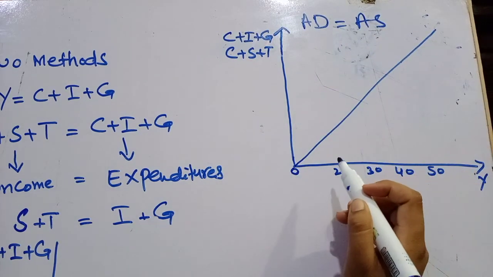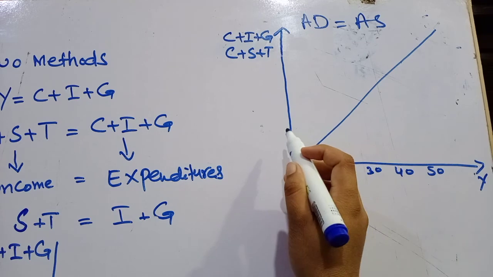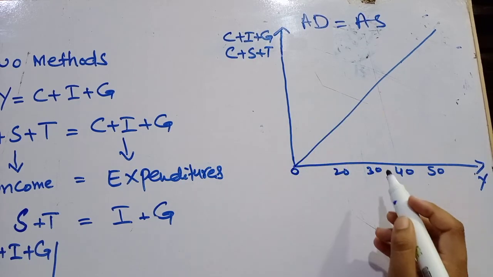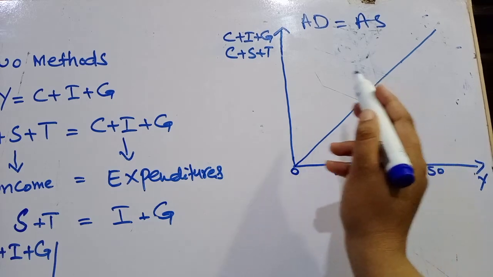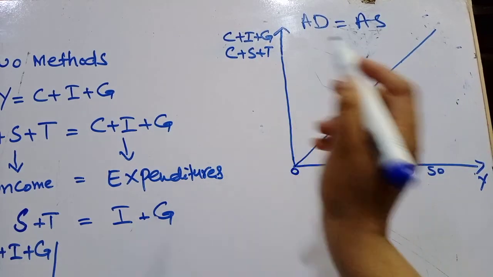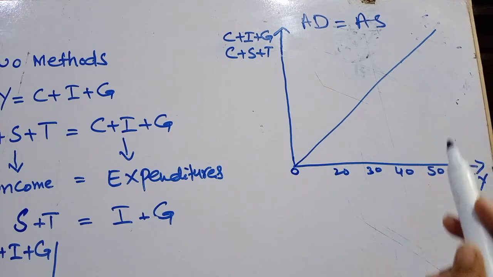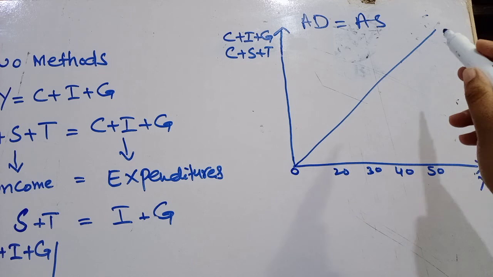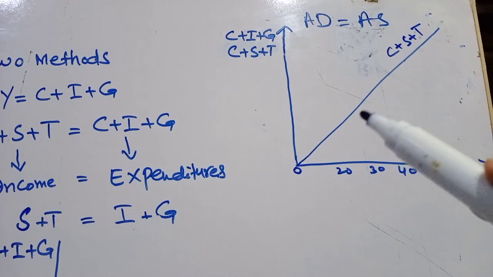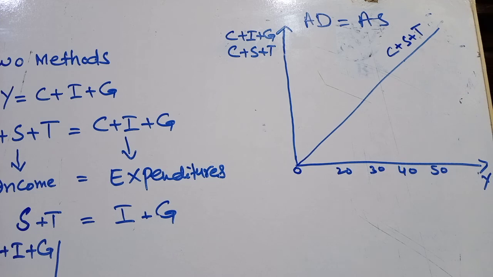When this is 20, here is also 20. When this is 30, here is also 30. When this is 40, here is also 40. When this is 50, here is also 50. Means this is a line which equilibrates y equal to C plus S plus T. So we will call this line C plus S plus T. Okay. Next we draw consumption function.